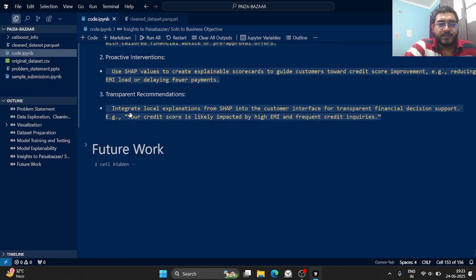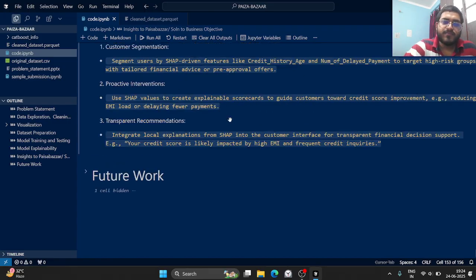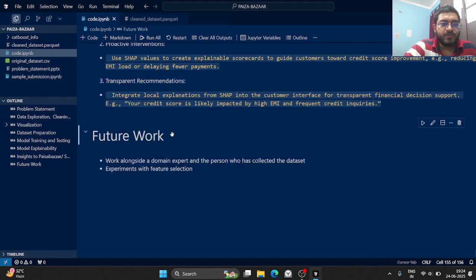Transparent recommendations: integrate local explanations from SHAP into the customer interface for transparent financial decision support. Like we can show, your credit score is likely impacted by high EMI and frequent credit inquiries. So the customer can improve their credit score and get loans easily, and it will also be helpful for our Paisabazaar team for the future.